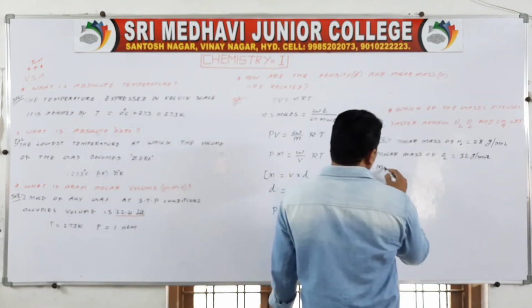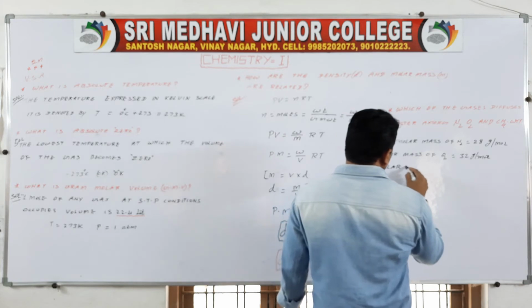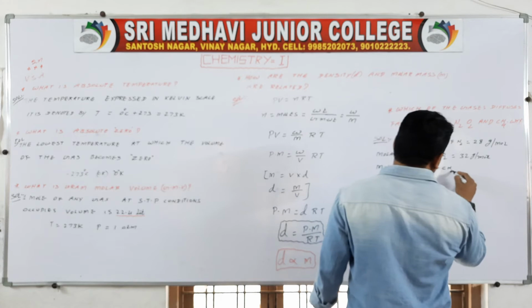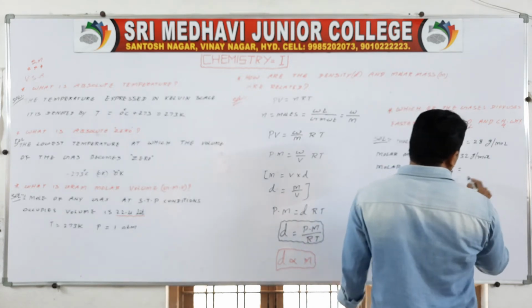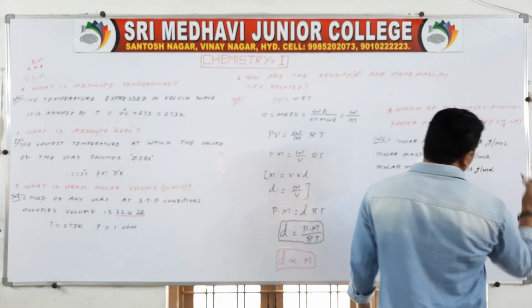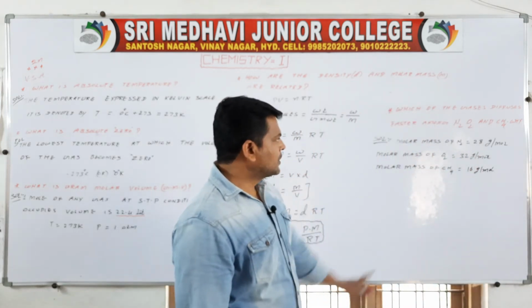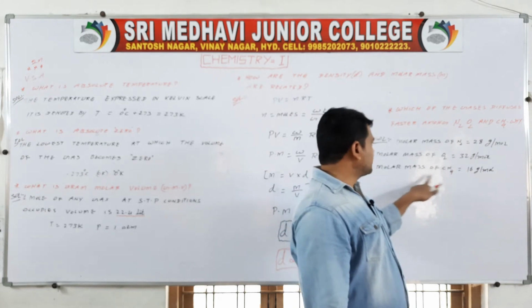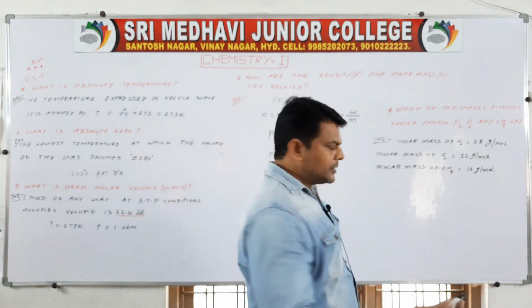Then molar mass of CH4 is equal to 16 grams per mole. So 28, 32, 16, which is the least molar mass? CH4.